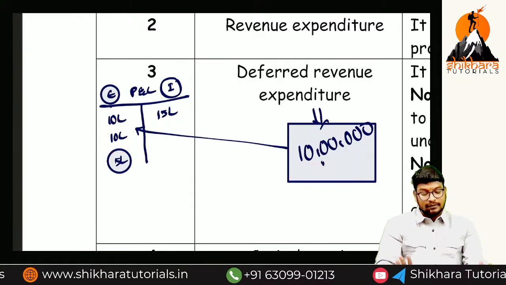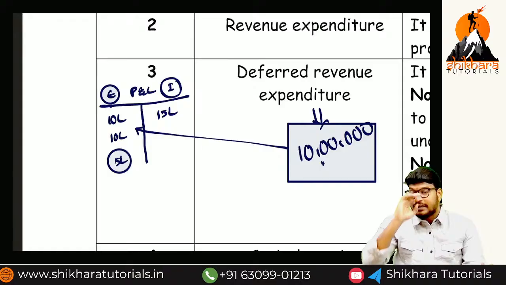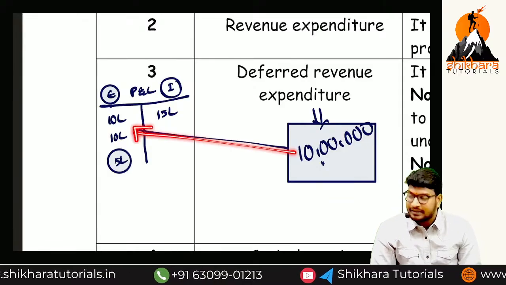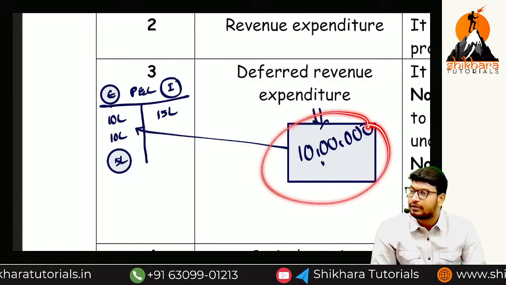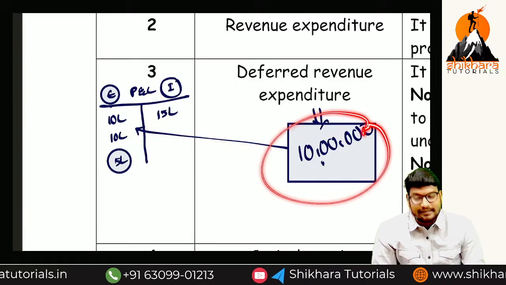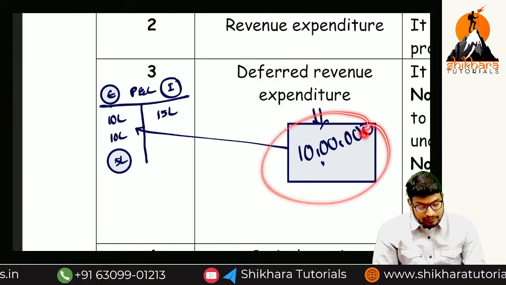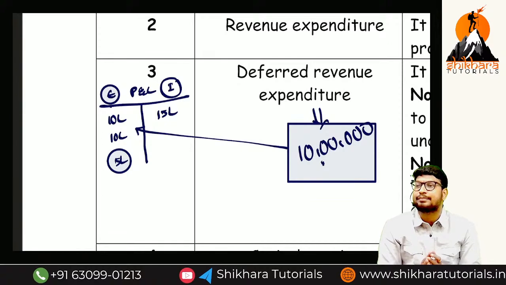So normally, revenue expenditure means where do we need to disclose it? We have to disclose it in the P&L account, on which side? Debit side. The nature is revenue only. The nature is revenue, but what is happening? The amount is more, not lesser. The amount is more, so that is why we are breaking that expenditure.